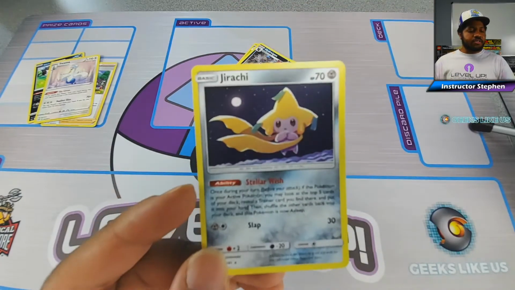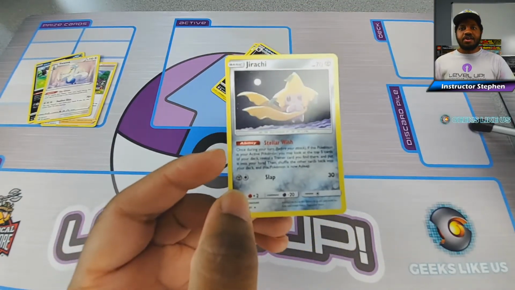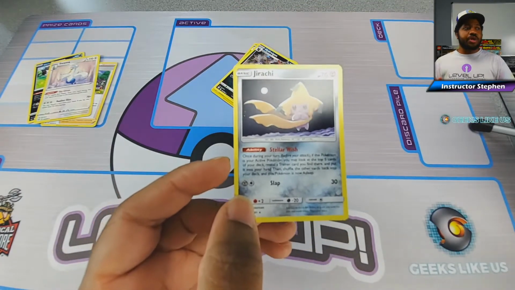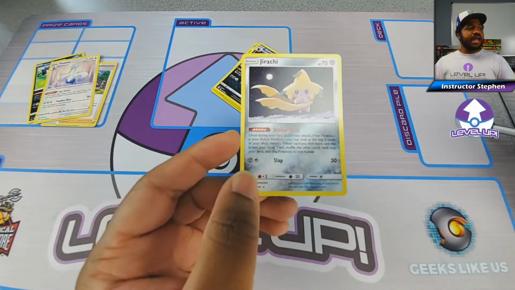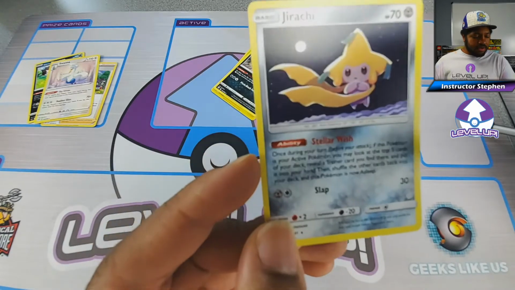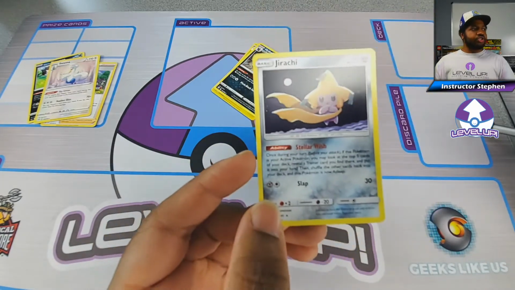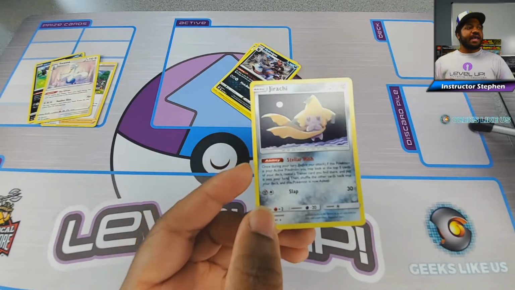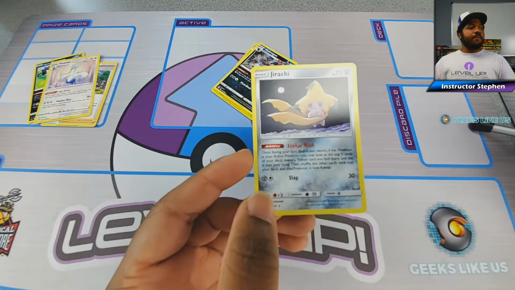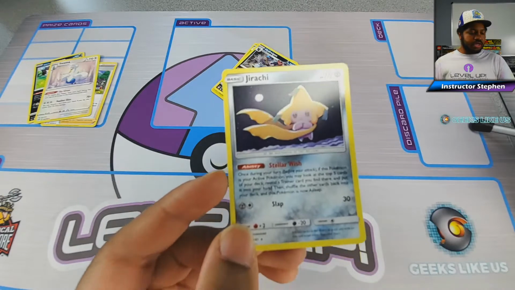So we have everyone's favorite consistency card right here, Jirachi, with its Stellar Wish ability. A lot of you are familiar with it. So it has the ability, and you can see right there, once during your turn. Once during your turn is another variation on once per turn. It's sort of the same thing. This Pokemon can use this ability.